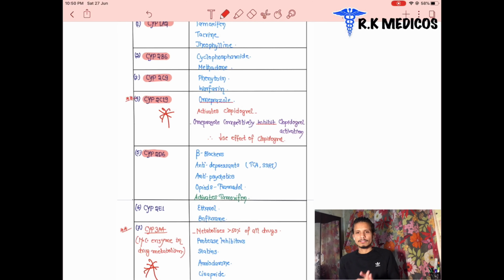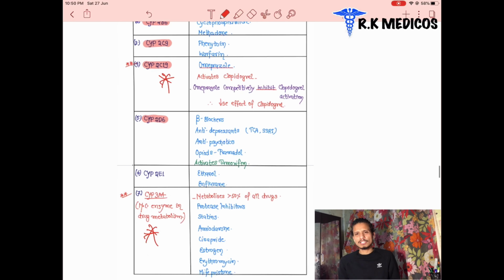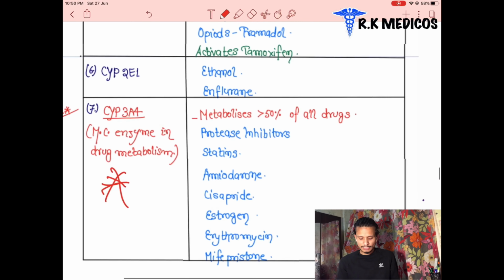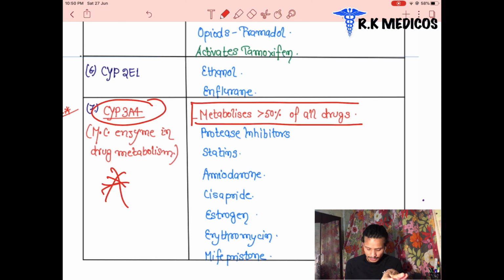At the undergraduate level, these are all used at the PG level, but we are discussing cytochrome here. We have to memorize cytochrome 2C19 and CYP3A4. The 3A4 is the most common. Why is 3A4 the most common? Because it metabolizes 50% of all drugs.